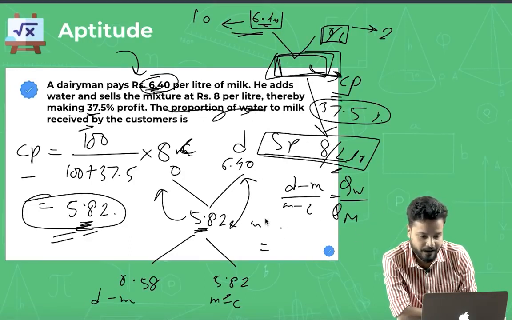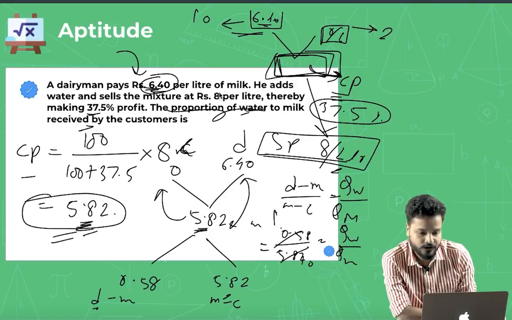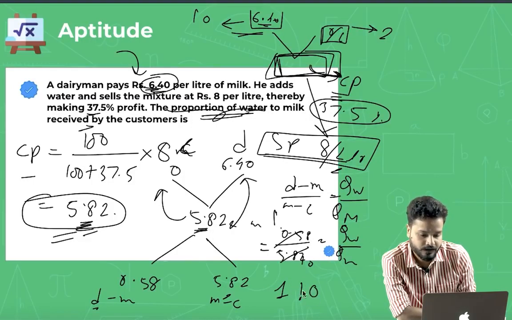So that is what we are finding here. So what is D minus M? D minus M is 0.58 upon M minus C is 5.82 is QW upon QM, which is nothing but 1 by 10. So in what ratio or proportion is water to milk received by the customer? That is 1:10.